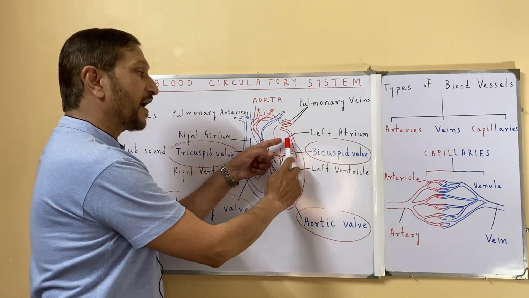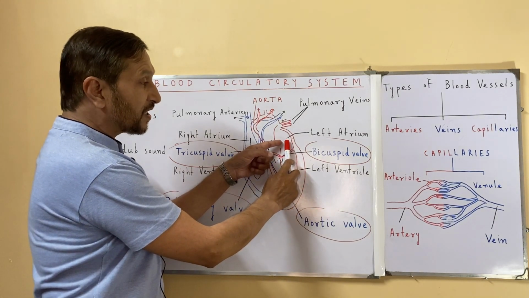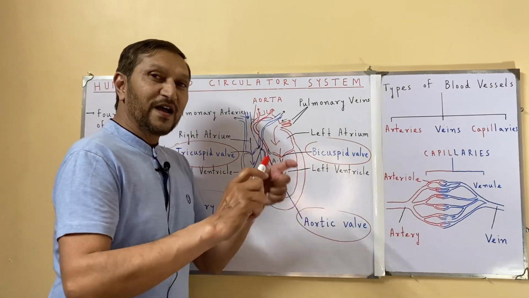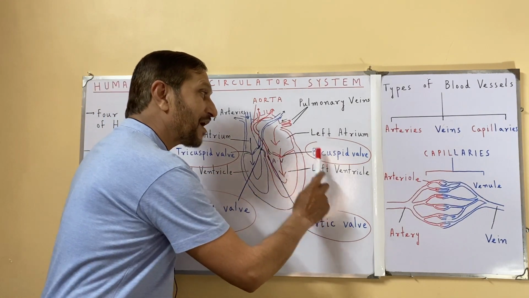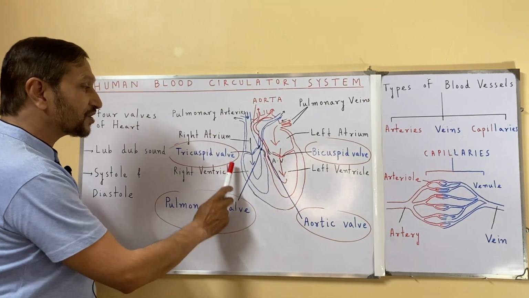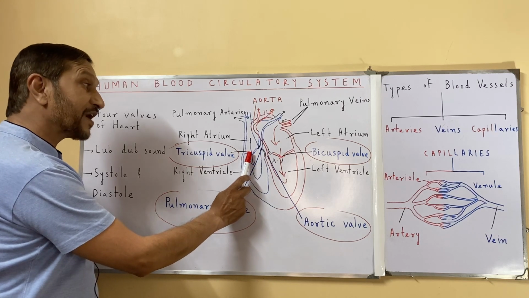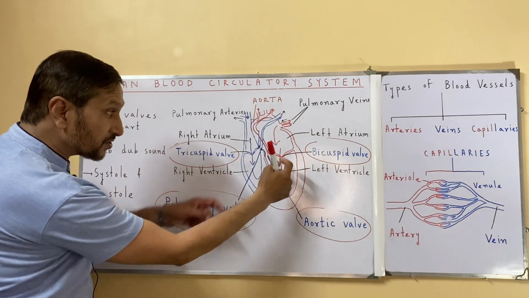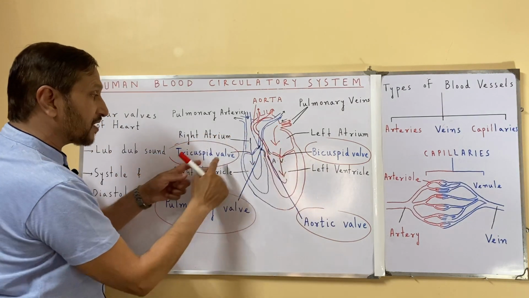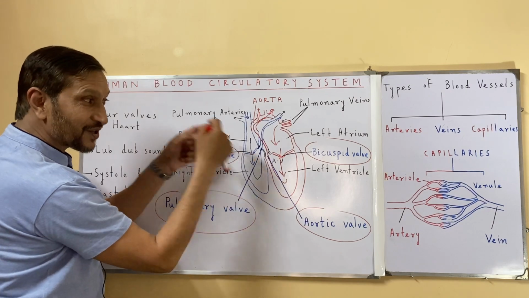Between the left atrium and left ventricle, the atrioventricular valve is the bicuspid valve. And between the right atrium and right ventricle, the valve is the tricuspid valve. These flap-like structures are the bicuspid valve, and these flap-like structures represent the tricuspid valve.